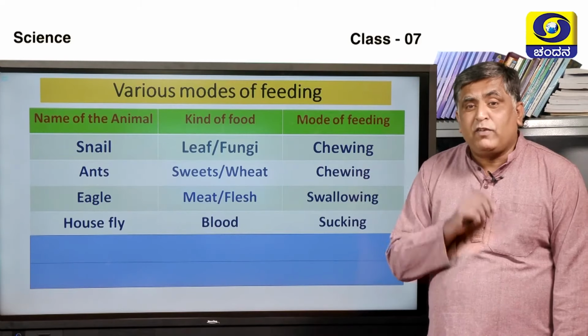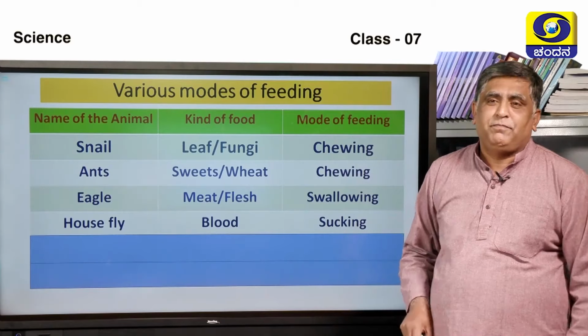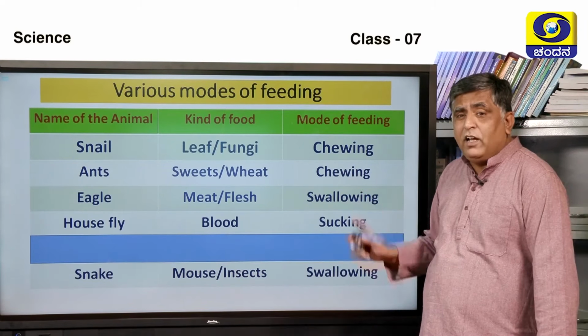Then housefly. What will housefly do? Housefly will suck blood. Then we have got snake. We have already seen how snakes swallow.